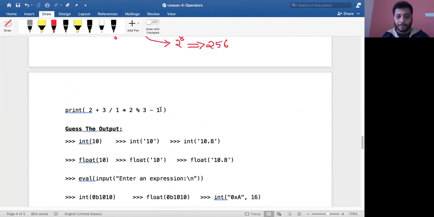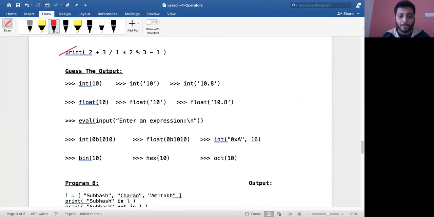Guess the output. We have one more. I think I'll give you this as an assignment to solve. It's a very easy one. We have already solved similar ones. This will be your assignment. Please solve it. And it has only arithmetic operators. So you can solve this as your assignment. Okay. Yeah. Now what is the output of this?